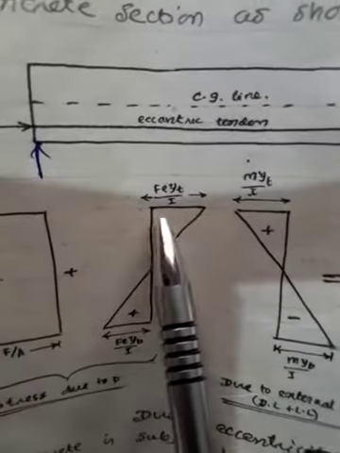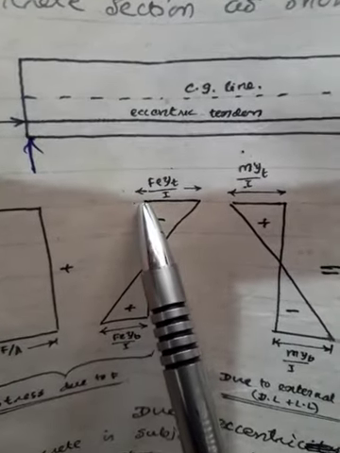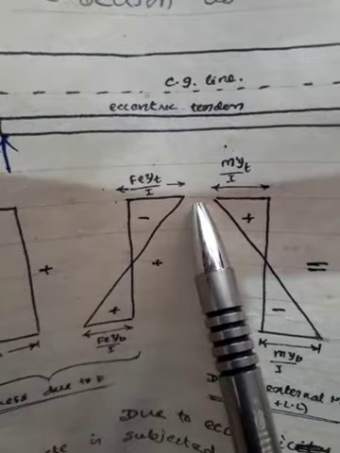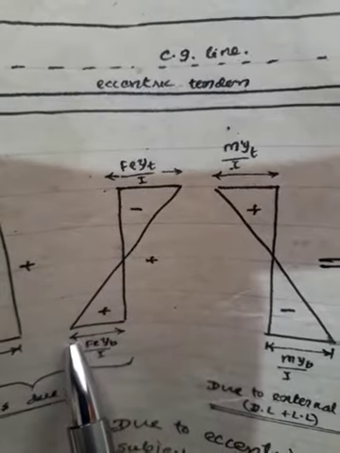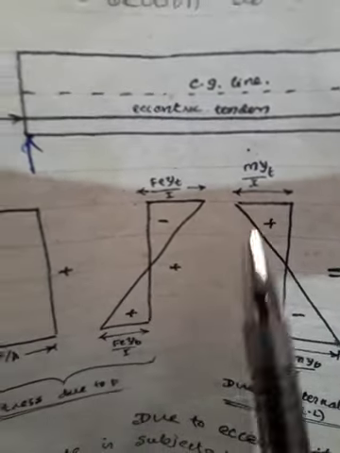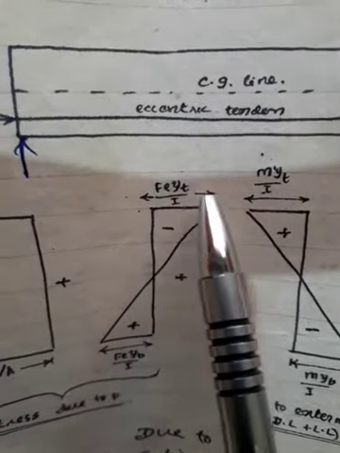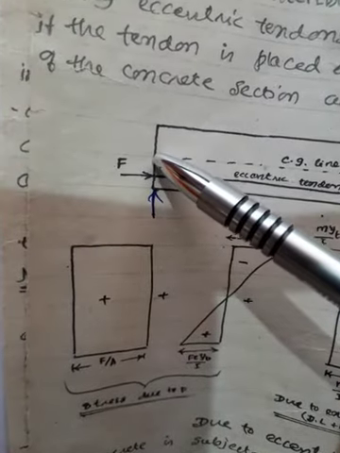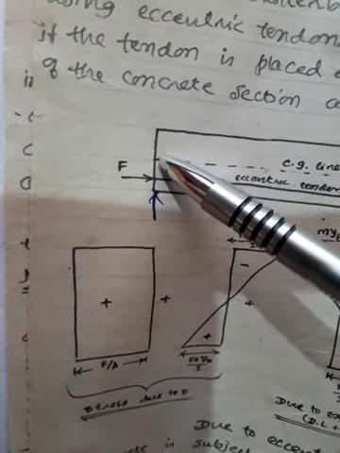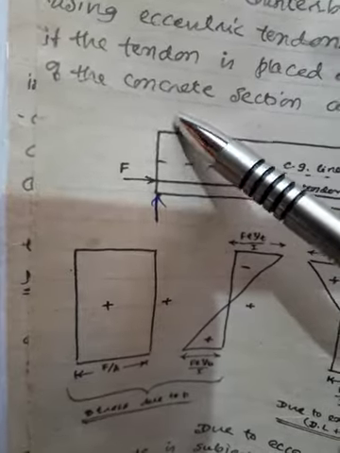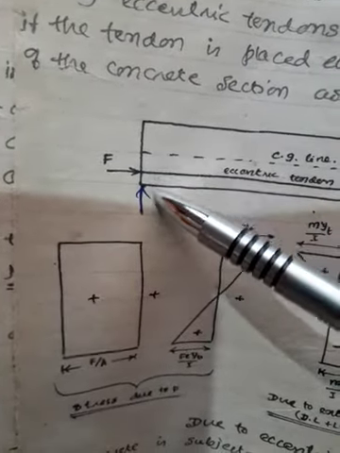So now I can write the stress distribution as F E Y_T by I, or here F E Y_B by I. F is the pre-stressing force, E is the eccentricity, Y_T means the distance of the top fiber, Y_B means from here to the bottom.